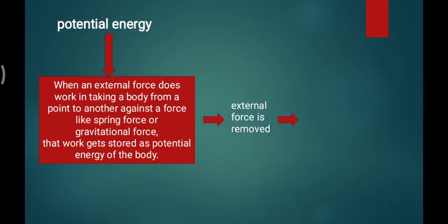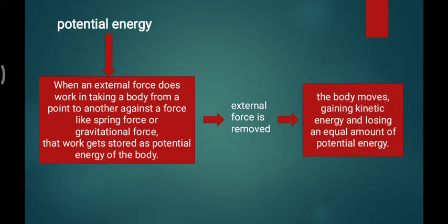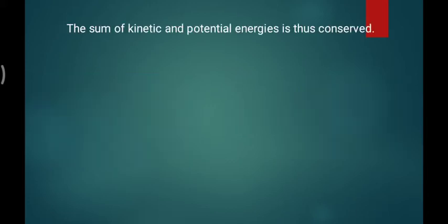Okay, now if we remove the force, what happens? The body moves, gaining kinetic energy and losing an equivalent amount of potential energy. The best way to understand this is the spring example, which I explained. Let's go ahead. The sum of kinetic energy and potential energy is conserved. We have seen that conservation many times, so you know it. Okay, that is your conservative force.